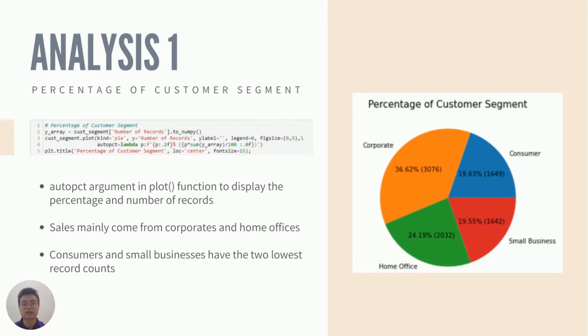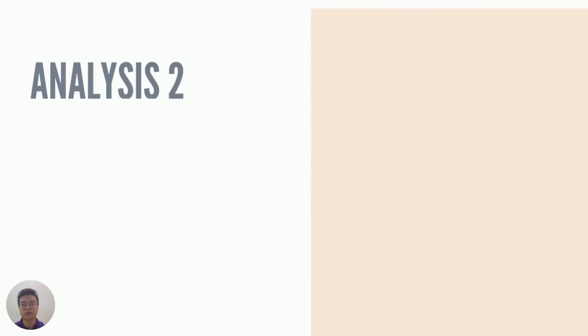As we can see, the retail sales mainly come from corporates and home offices. Consumers and small businesses have the 2 lowest record counts, both with percentages below 20%.